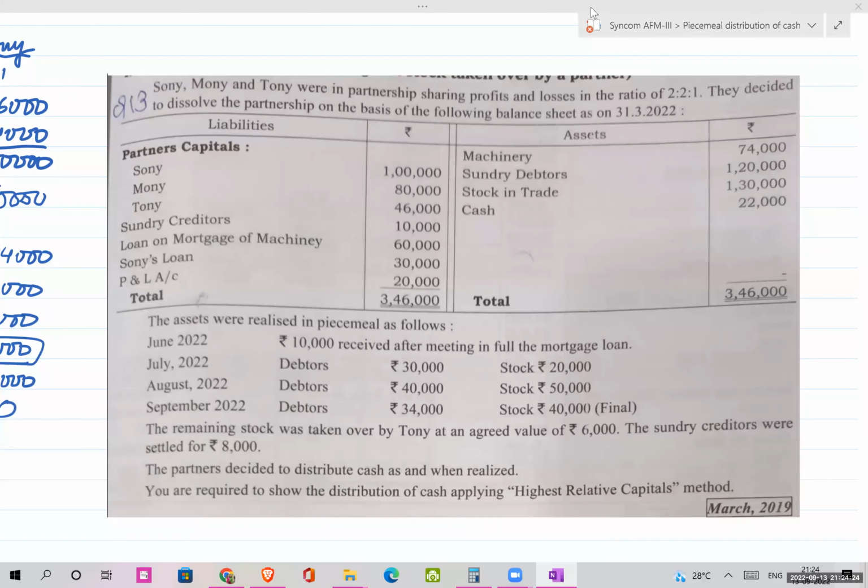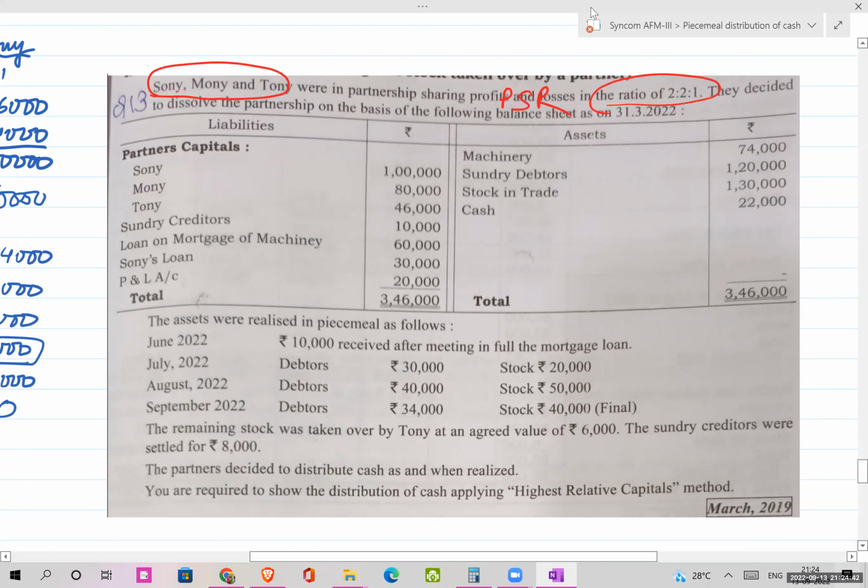Yeah, welcome back, students. Let's move on to today's new sum. Sony, Moni, and Tony were in partnership firms. So these are the three partners sharing profits and loss in the ratio of 2:2:1. So this is their PSR, profit sharing ratio. Okay, so this is their capital account, 1,80,000 and 46,000.